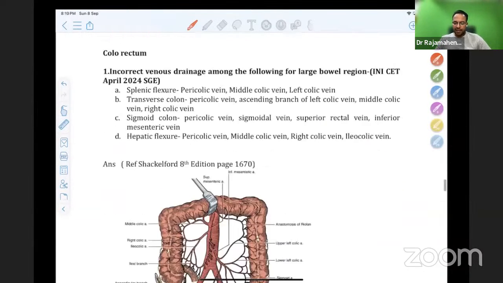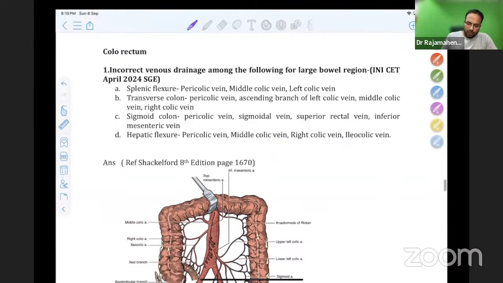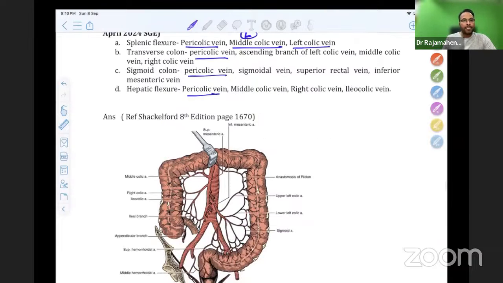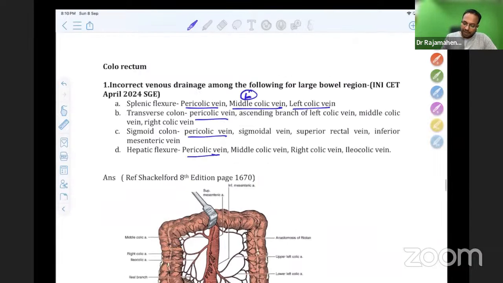So this is a simple anatomy related question. I think you would have answered simply without any difficulty. Pericolic vein is nothing but marginal vein. All the bowel will be supplied by pericolic vein, no doubt. And splenic flexure is supplied by left branch of middle colic vein and left colic vein. So this is a classical point. That is correct. Transverse colon can be supplied by ascending branch of left colic vein, middle colic vein, and right colic vein.